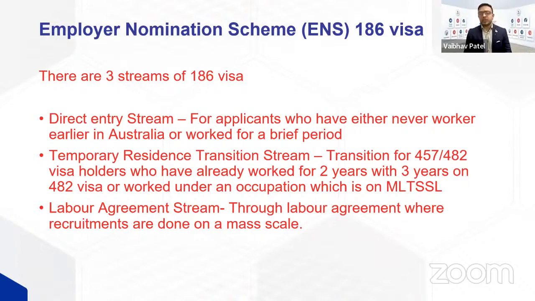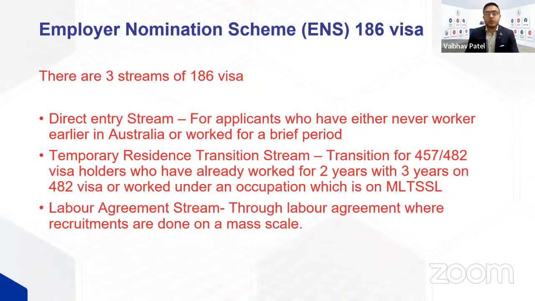If you have 3 years of work experience, minimum 6 each in IELTS, which is competent English, and if you have a positive skills assessment and 3 years of full-time work experience. For temporary resident transition stream, if you are on a 457 visa or if you're in a transition arrangement, you will only have to work 2 years.